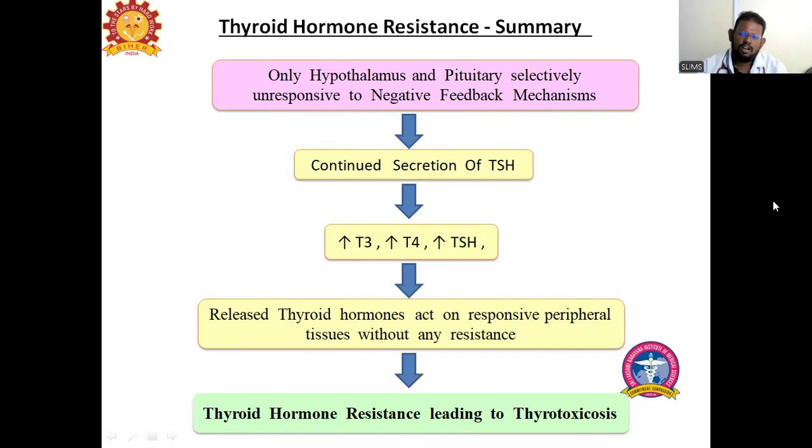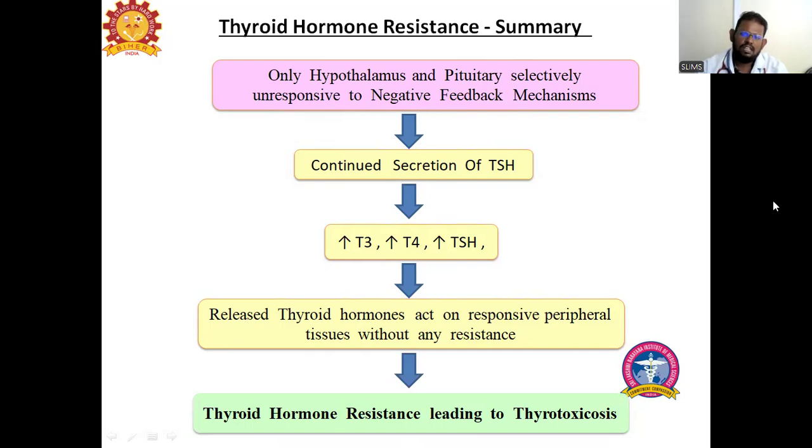Due to the resistance, these raised thyroid hormones act on the peripheral tissues without any resistance. Resistance is only at the level of the central nervous system, that is, the hypothalamus and pituitary. There is no resistance at the level of peripheral tissue, so all the peripheral tissues function normally.